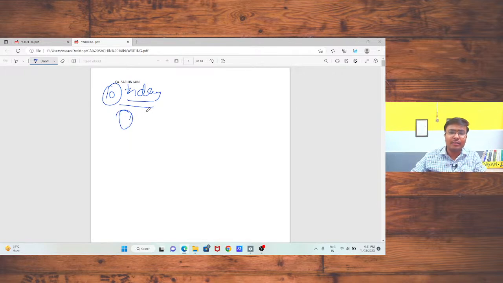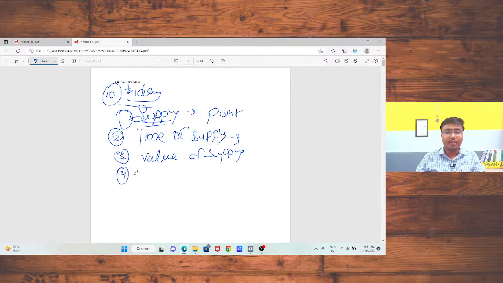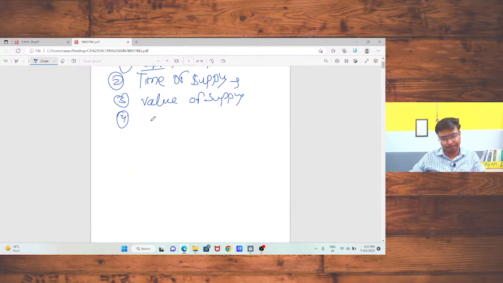In our first session we discussed the term supply. This is very important because it is the point of taxation under GST. We also discussed the time of supply, that is, when you need to pay the tax. Then we discussed the value on which I have to pay the tax, the value of supply. We also discussed refund, how you can take the refund.